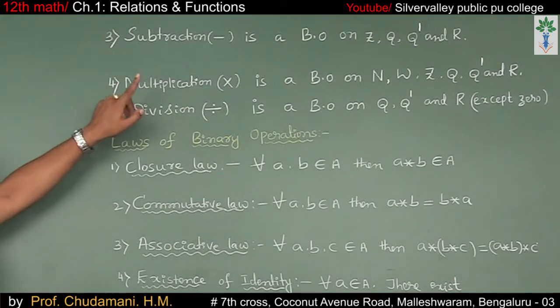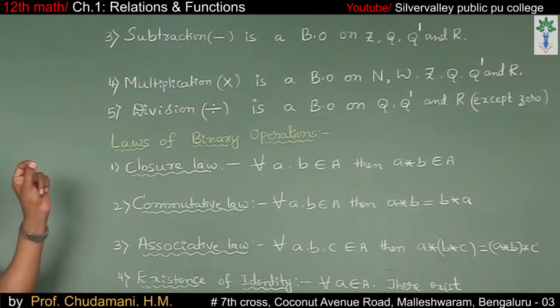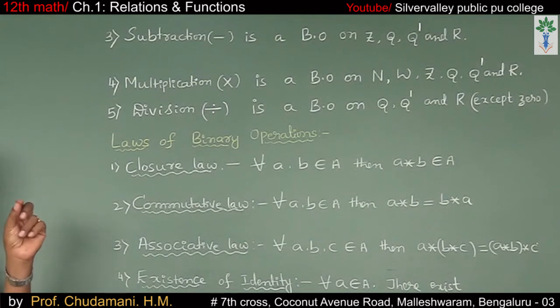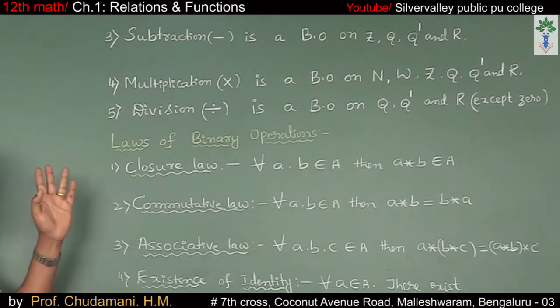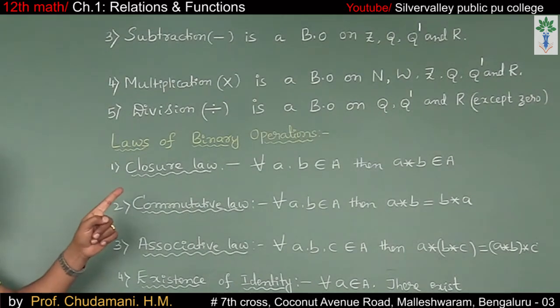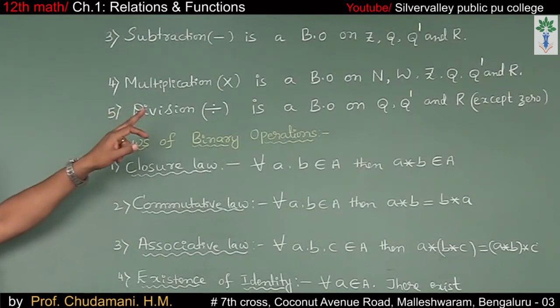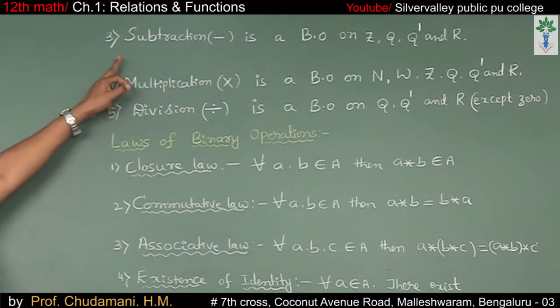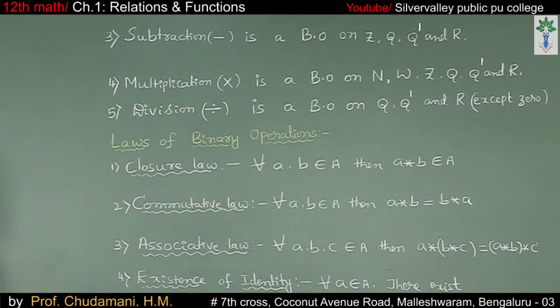The third note: subtraction is a binary operation on Z. If you take 1 and 2, 1 minus 2 is minus 1, which is again in the set. Or else you take minus 1 minus of minus 5, which means plus 5. It is 4, again in the set Z. So subtraction is a binary operation on Z, Q rationals, Q dash irrationals, and even on the set of real numbers also.